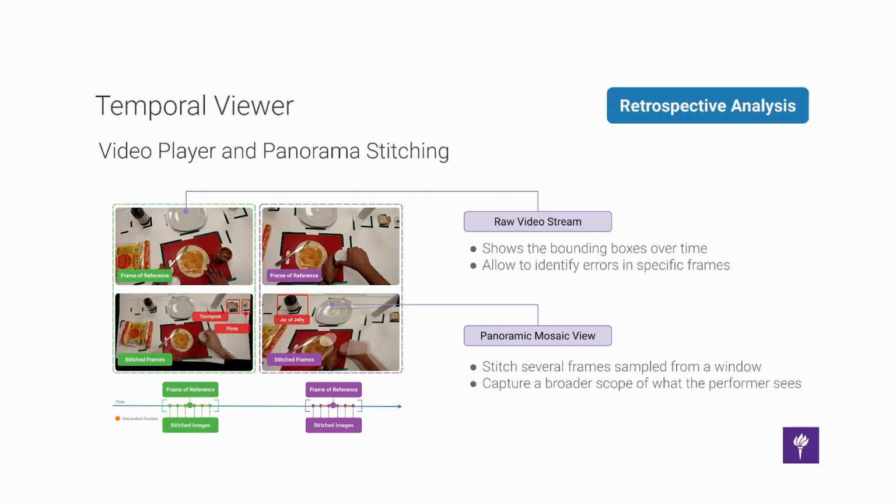However, the main camera of many AR headsets has a limited field of view. Often objects that the performer sees at a given time step are not within the view of the main camera video at that time step. We thus aggregate frames into a series of panoramic mosaics in the second view of the video player component, capturing a broader scope of what the performer can see. We generate these panoramic mosaics by sampling frames from a temporal window centered around the current time step. We observe that these panoramic mosaics expand the view of the scene significantly, revealing objects within the view of the performer at a given time step that were not captured by the main camera at that same time step.